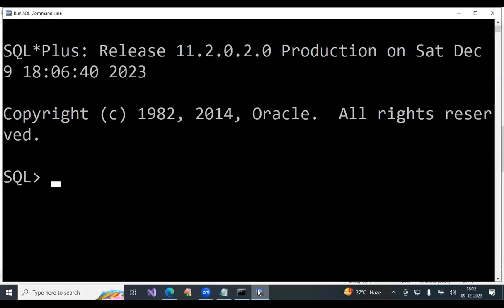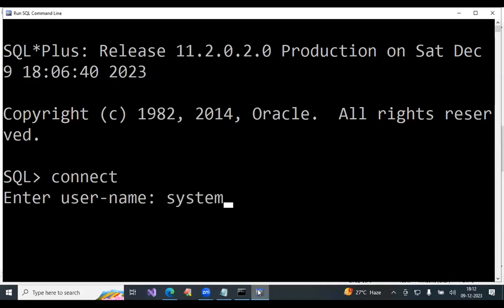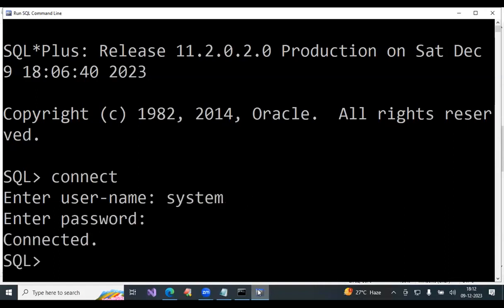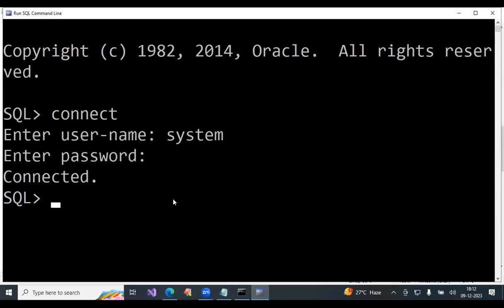In an Oracle class, the Oracle faculty will open this one. That's the reason you are thinking this is the database. This is an application. Here I am interacting. Connect. It will ask username, it will ask password. Now connected. This is connected to the database.